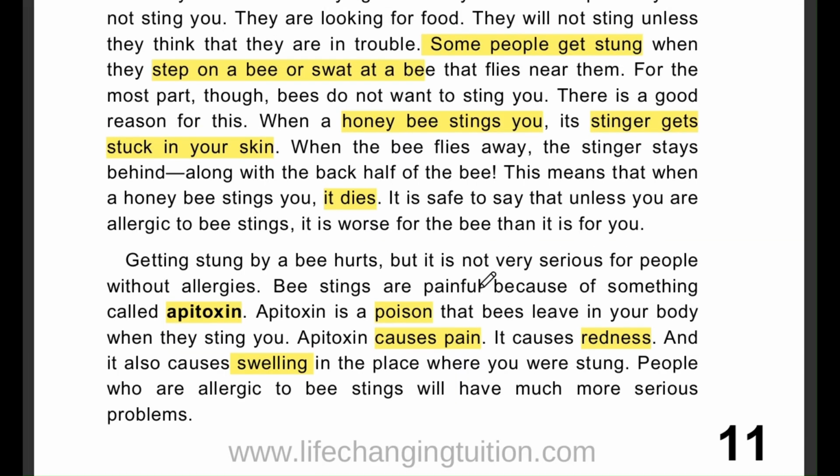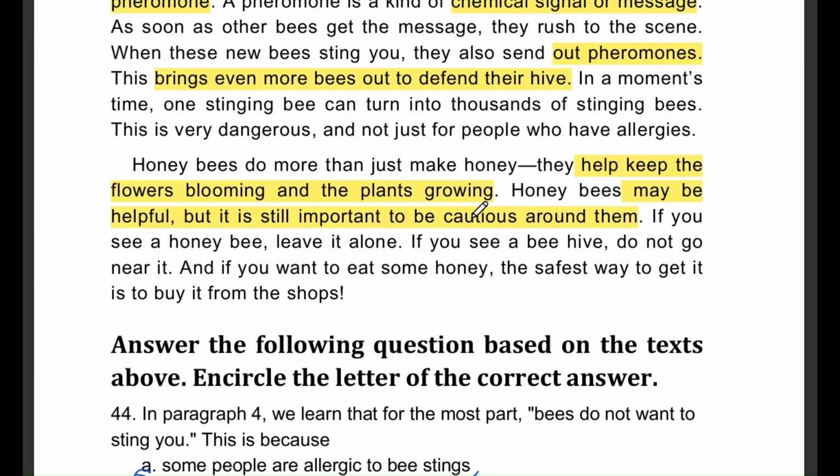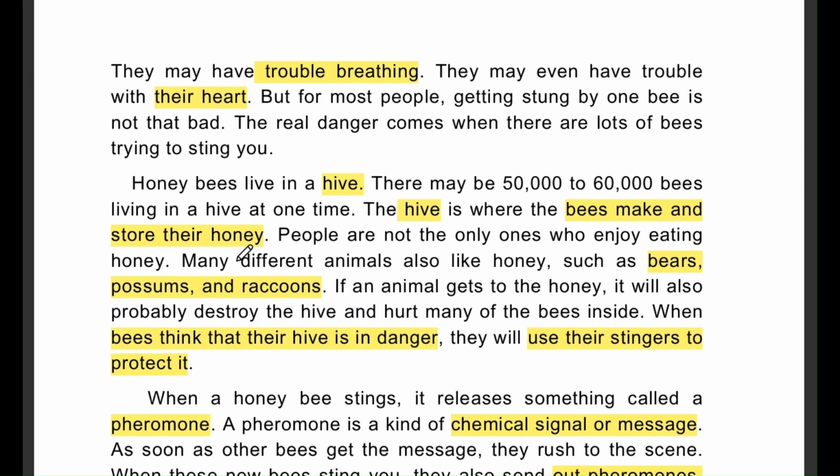Question number 45. According to the passage, a honeybee is likely to sting you if A, you are allergic to bee stings, B, it is out looking for food, C, there are no other bees around, or D, the bee is trying to protect the hive. The correct answer is option D, when a bee is trying to protect the hive. The passage explains that bees usually sting if they feel like their home is in danger.